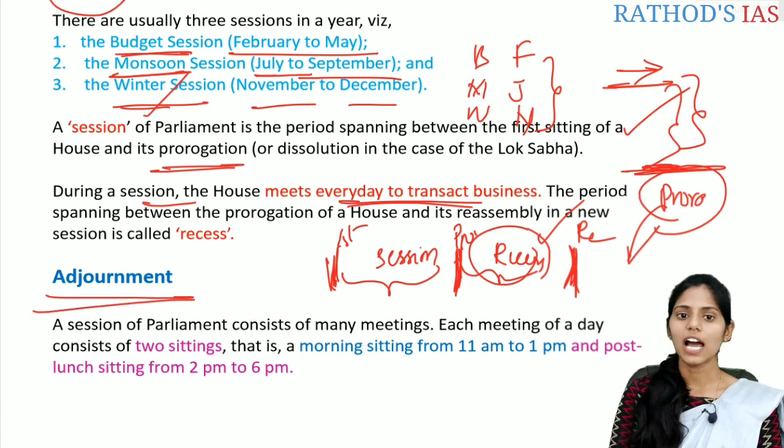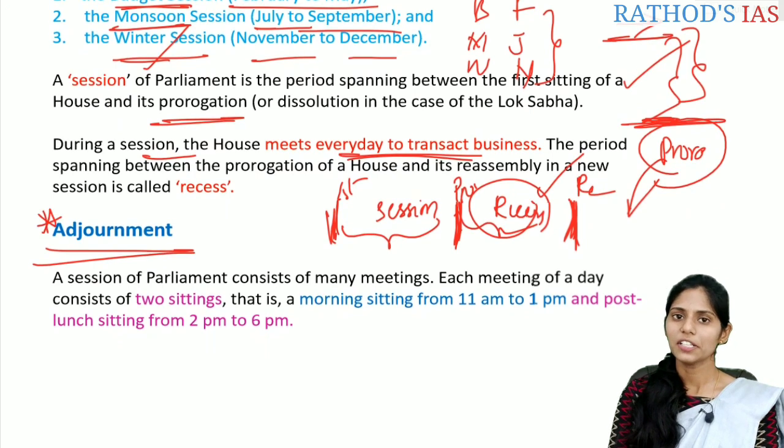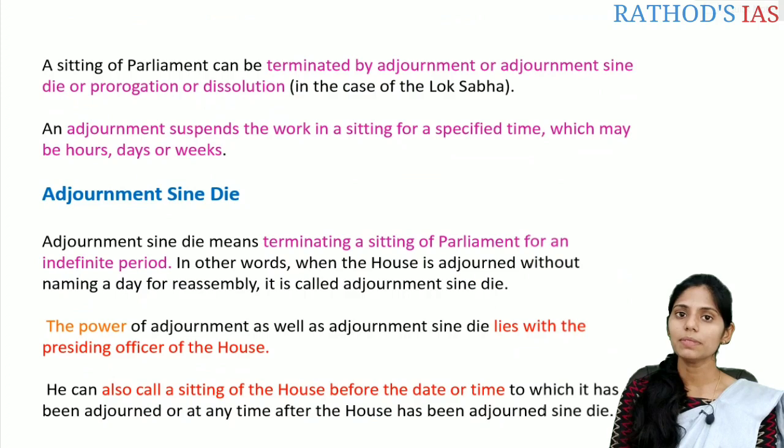And let us see the next one, that is adjournment. This adjournment is very, very important. So what is adjournment in simple words? A session of Parliament contains a number of meetings. Each meeting of the day consists of 2 sittings. The first is the morning sitting and the second is the post-lunch sitting. The morning sitting is from 11 to 1 p.m. and the post-lunch sitting from 2 to 5 p.m., 3 hours each. So per day 6 hours of meeting happen in a session of Parliament. The sitting of the Parliament can be terminated by adjournment or adjournment sine die.